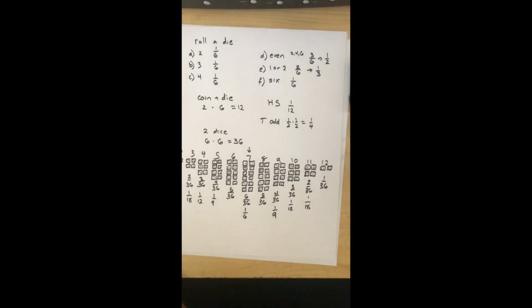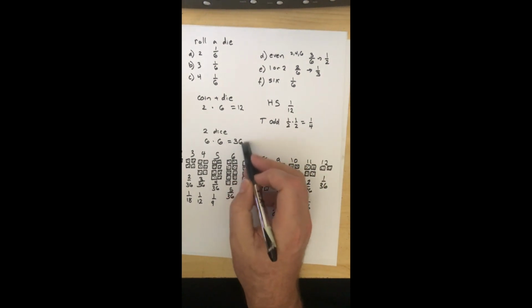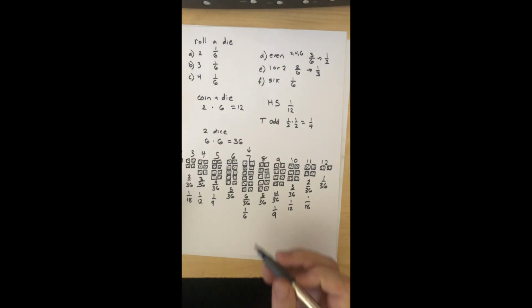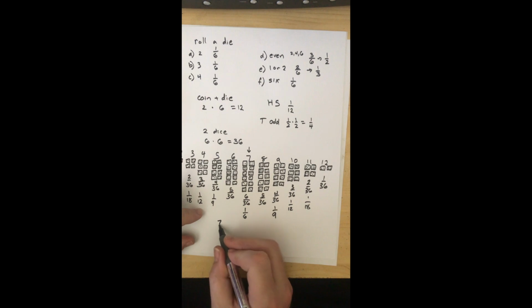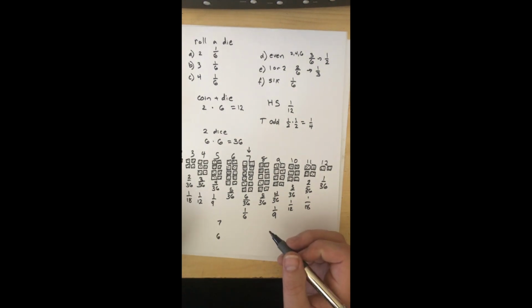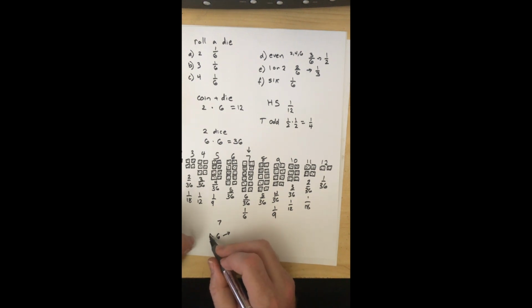The way I try and remember it, of course, drawing all this out is time consuming. You never want to do that on a problem. You do need to remember that it's 36 total. You could do this: if you always remember that for 7, there's 6 ways to make a 7, then whatever number it is you need to make, you can go either way because it's going to go down to 5 and 5.